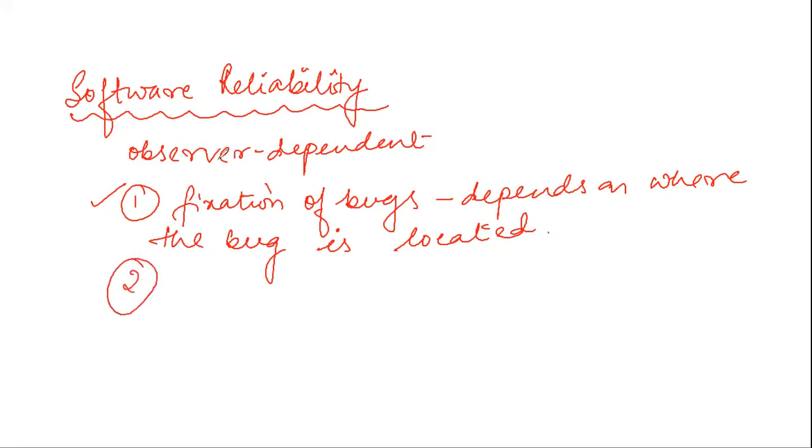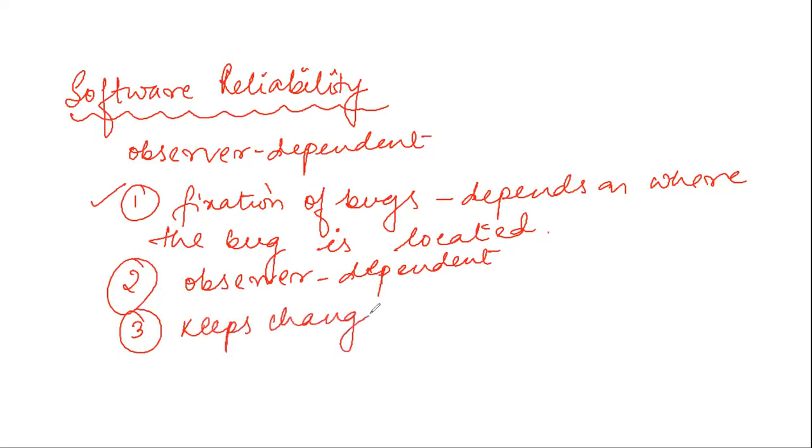Second is the term we have used: the perceived reliability of any software product is observer dependent. Why is it observer dependent? One category of people may see that the software has no problem at all, and another category may see that it has a lot of problems. Third, the reliability of a product keeps changing as errors are detected and fixed.